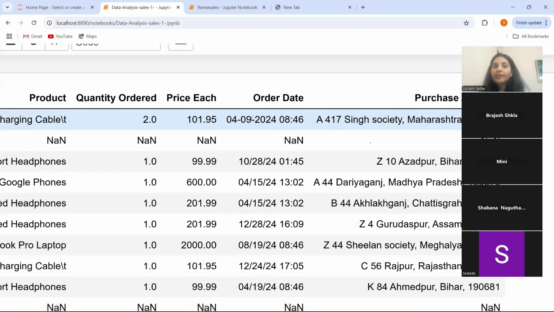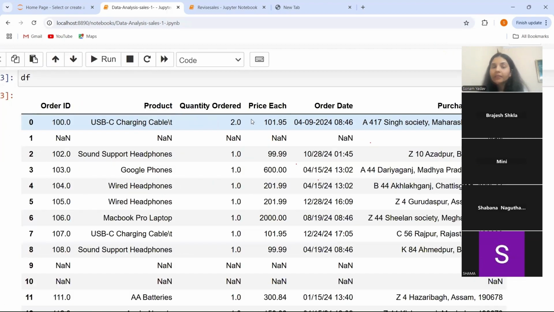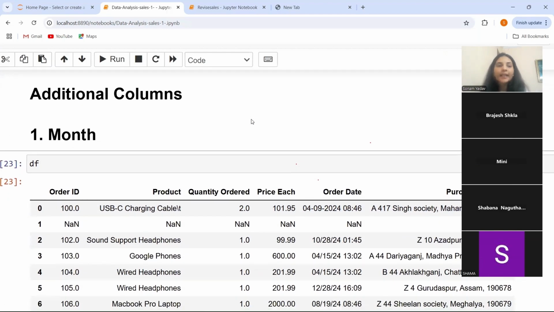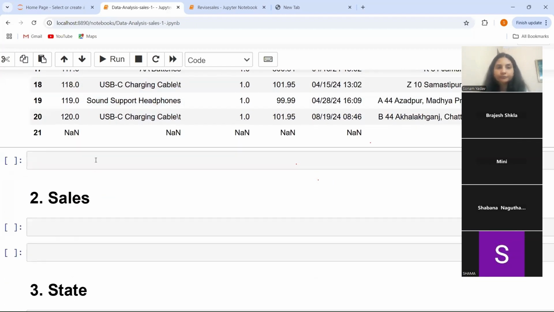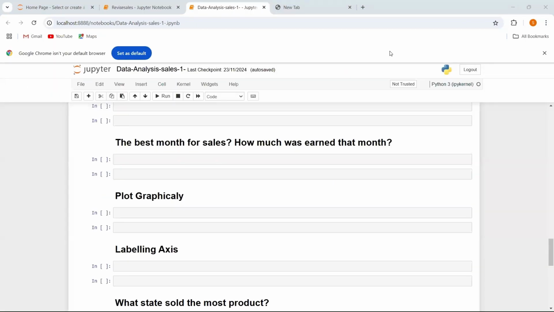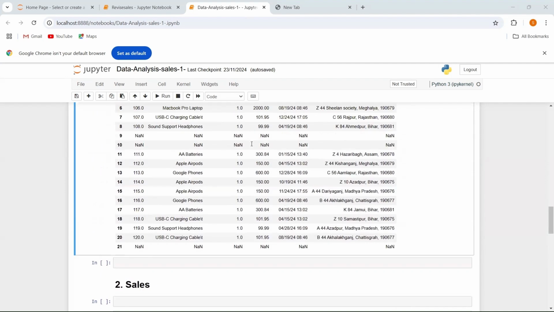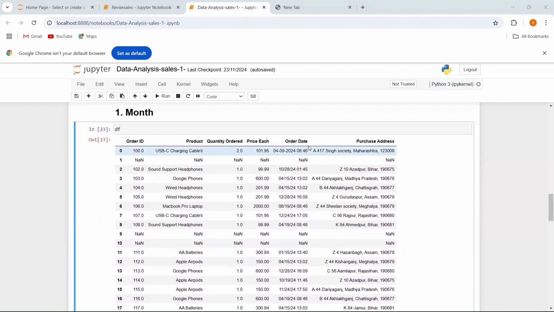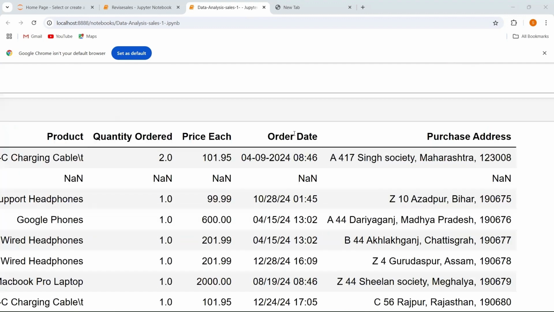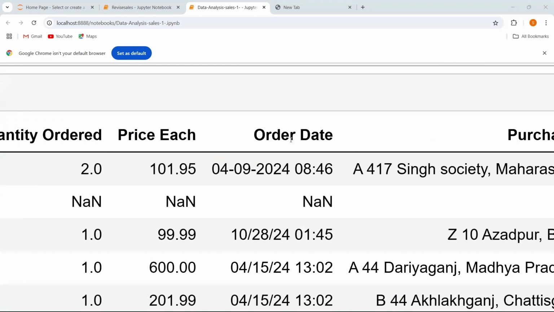So let's see how we can extract the month from the order date. For this, let's add a month column. Let's see what our question was first. Our question was the best month for sales and how much was earned that month. So we have to find out the month first. We are going to find it from the order date, here you can see. We are going to use indexing over here, as I already told you. If we have this date, let's use index over here.